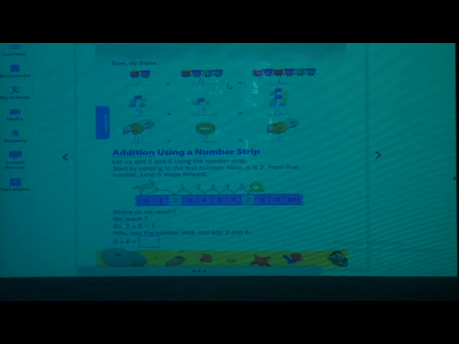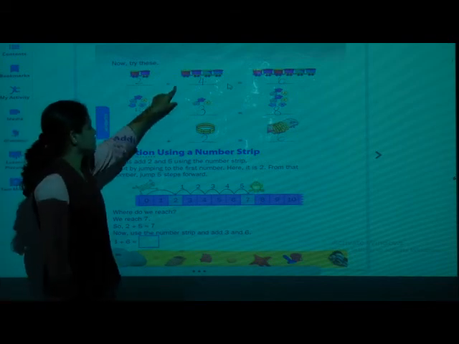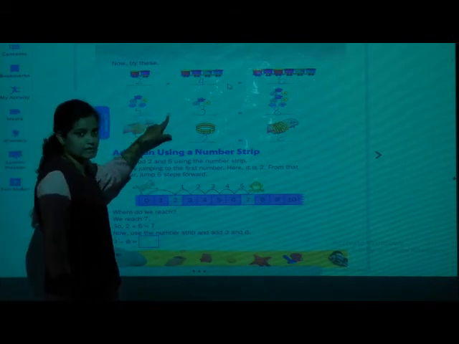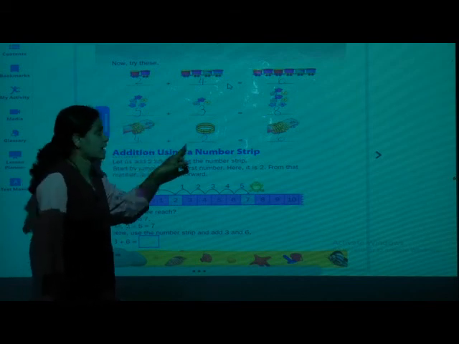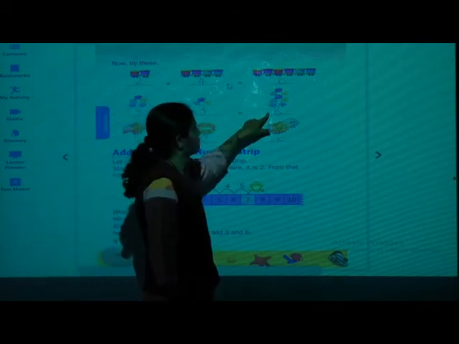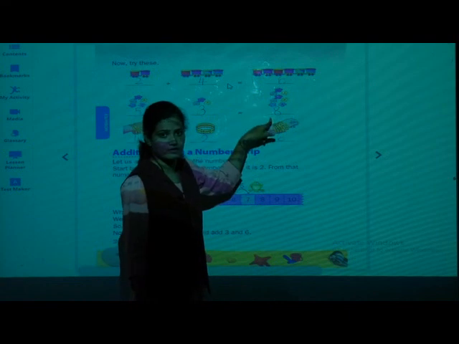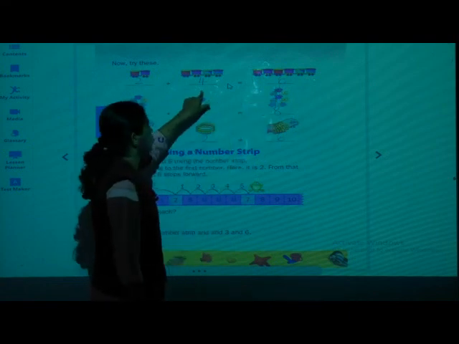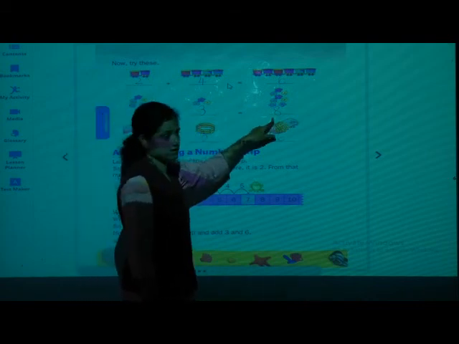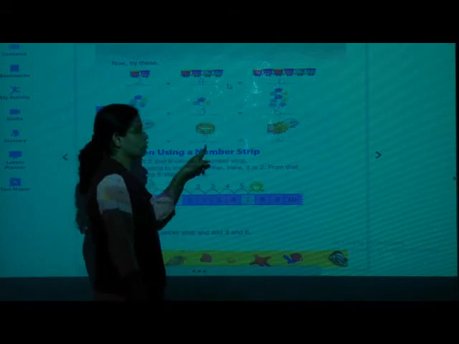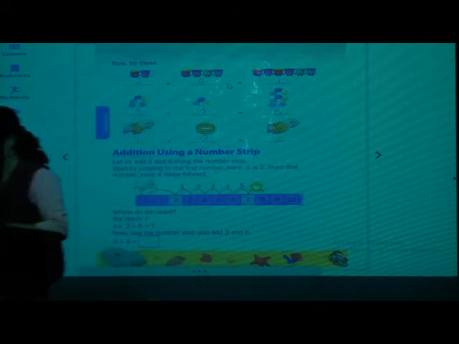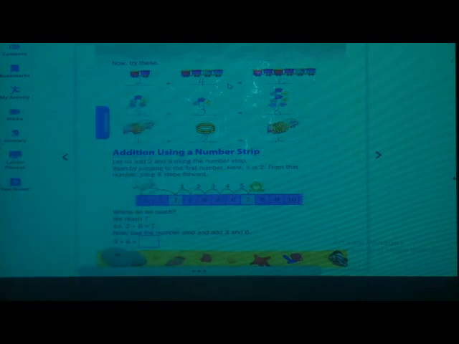What is this symbol, students? What we can read this? How you will read? Plus. Okay. And this answer, when you will write your answer, what it is? Sum. Here what is the sum of 2 and 4? 6. 5 and 3? 8. 4 plus 2, 6 is the sum. Got it? Write that fast.